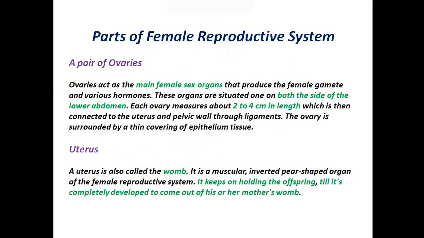Now, uterus. A uterus is also called the womb. It is a muscular, inverted pear-shaped organ of the female reproductive system. It keeps on holding the offspring till it's completely developed to come out of his or her mother's womb.